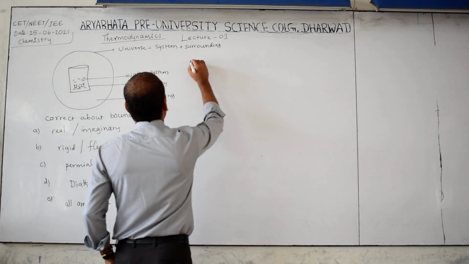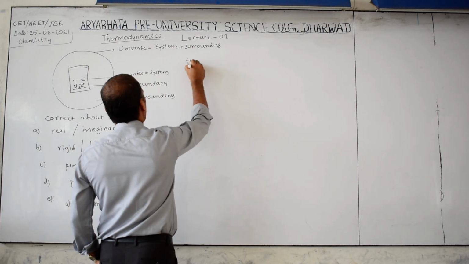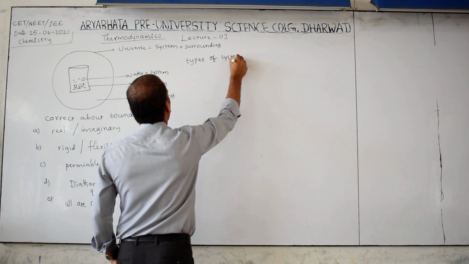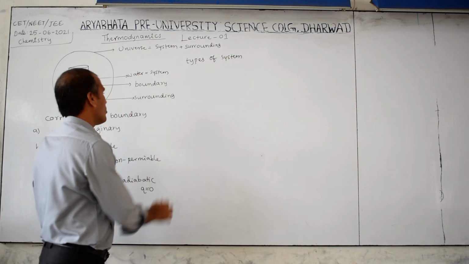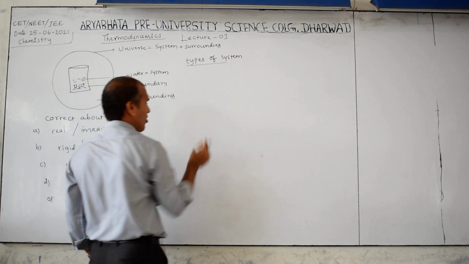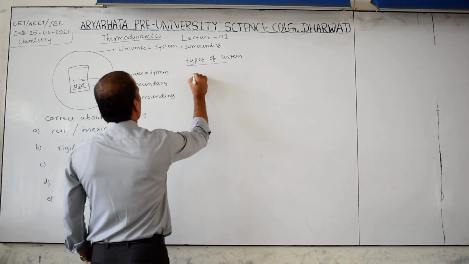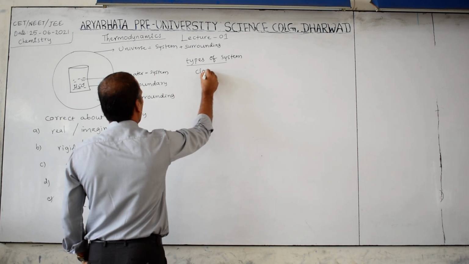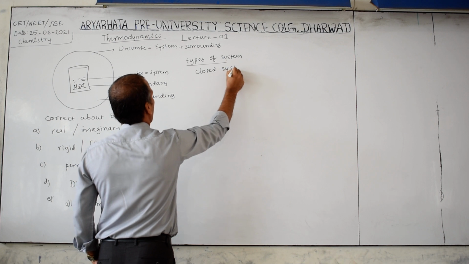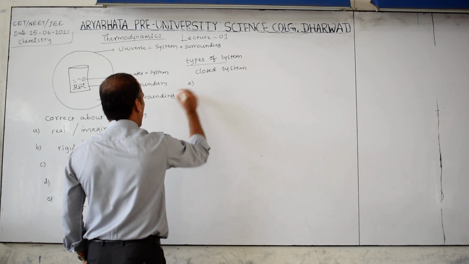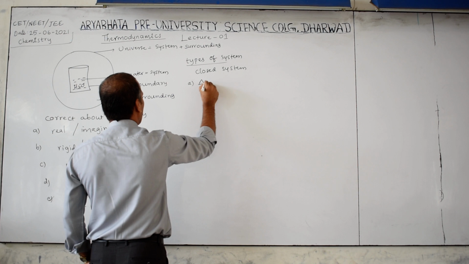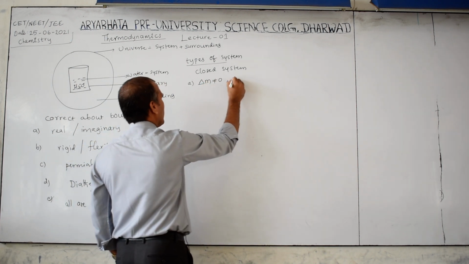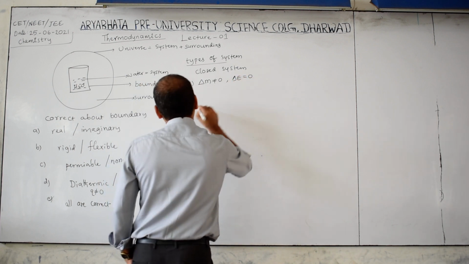Next, types of system. I will give it in the form of a question. Which of the following is a closed system? Option A, delta M not equal to 0 and delta E equal to 0.